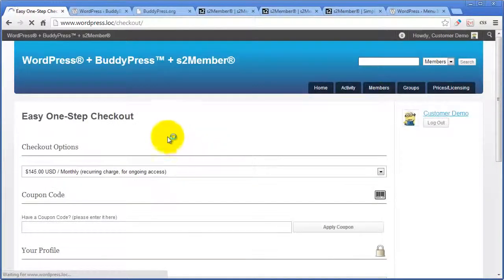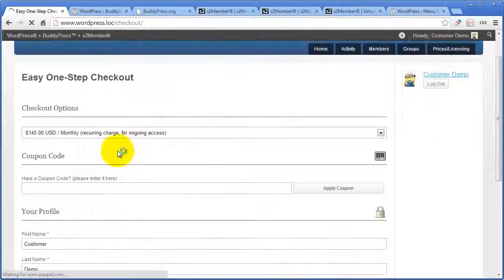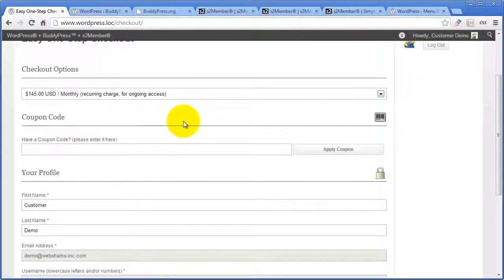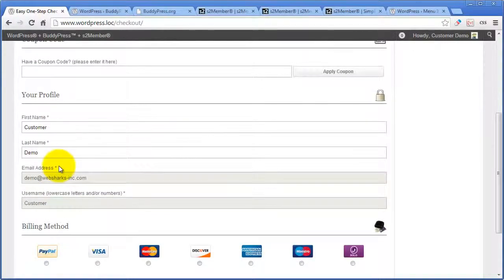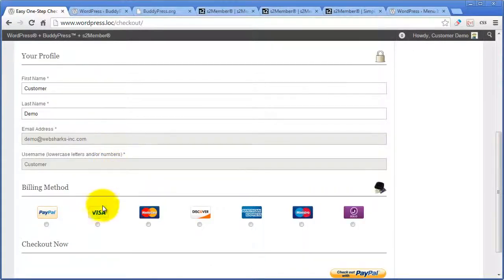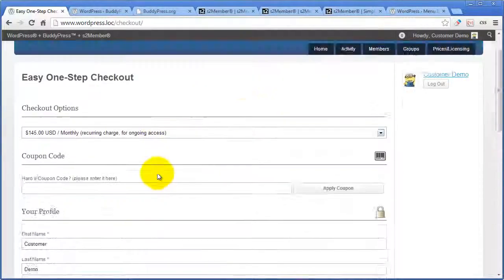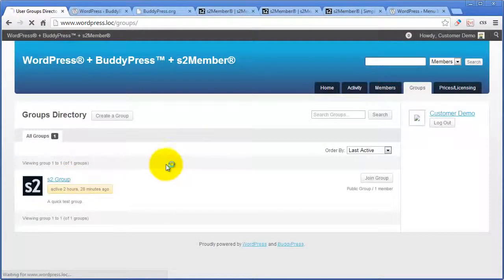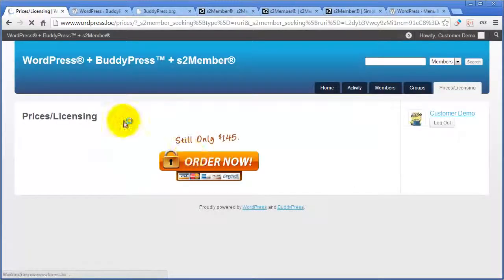If I click the link, it takes me to another page I created where I just popped in one of the S2 Member Pro form shortcodes. So I have a checkout form. The customer's already logged in in this particular scenario. So all they do is provide payment information, they complete checkout, and boom, they can go back and get into things like the group that I protected. They would then have access to it. They would not be redirected again in the future if they actually complete checkout. So that's how you guard access to content with BuddyPress.